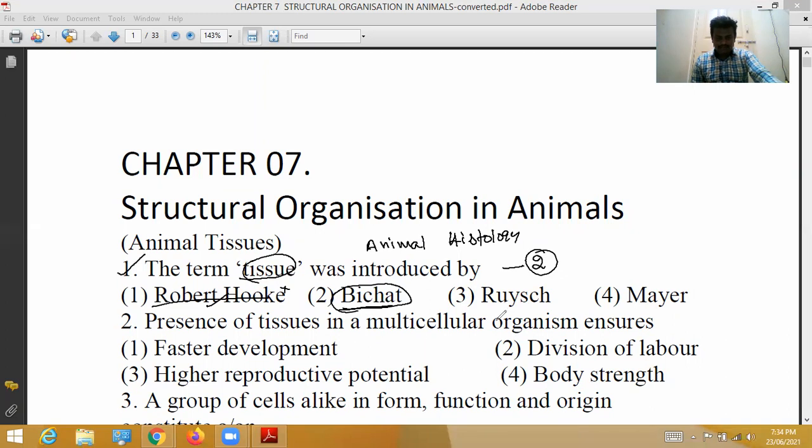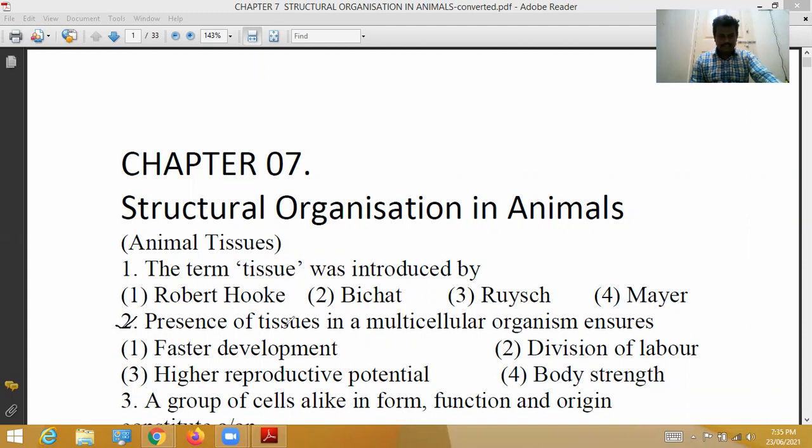Mayer coined the term histology. Next, third option, Reisek, introduced the term epithelium. So according to the question, the second option is the correct option.